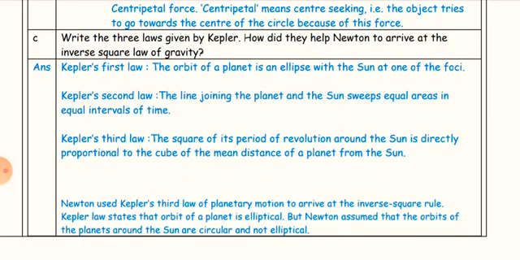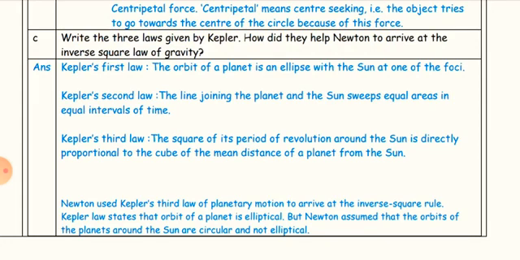C. Write three laws given by Kepler. How did they help Newton to arrive at the inverse square law of gravity? Answer. Kepler's first law: the orbit of a planet is an ellipse with the sun at one of the foci.